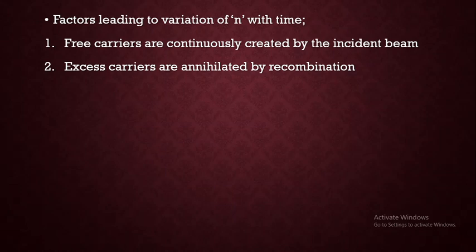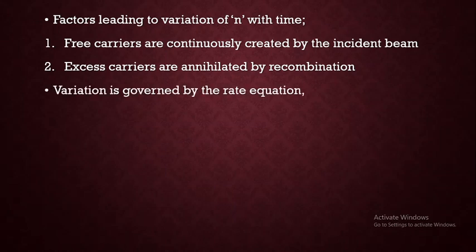Some of the electrons and holes can recombine, due to which the carrier number will decrease. All this variation of concentration with time is governed by the rate equation, dn by dt, the rate of change of carrier concentration, equal to G minus (n minus n naught) by tau dash. Let us call it equation number 2.